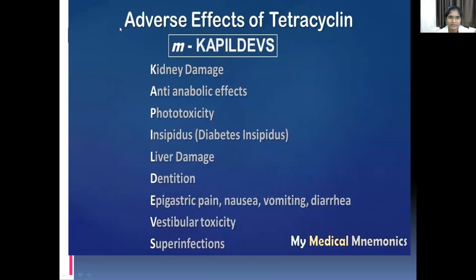And coming to the adverse effects or side effects of the tetracyclines, which cause kidney damage, anti-anabolic effects, phototoxicity, diabetes insipidus, liver damage, discoloration of teeth, epigastric pain, nausea, meaning GIT side effects, and vestibular toxicity and superinfection. These all are the side effects.